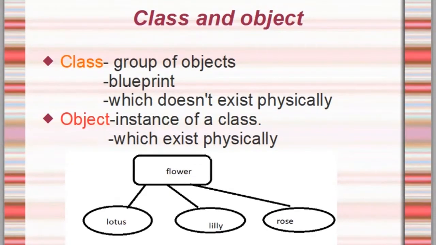Let me give another example for class and object. Car. Is a car a class or an object? Obviously you will say that a car is an object, right? No, a car is not an object. A car is a class. We cannot see the car itself.